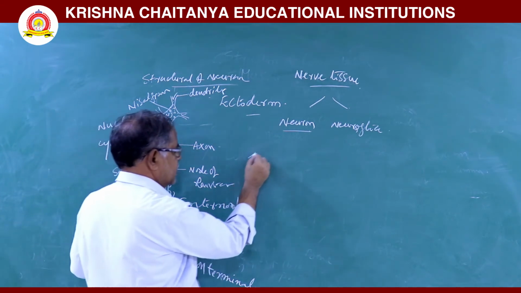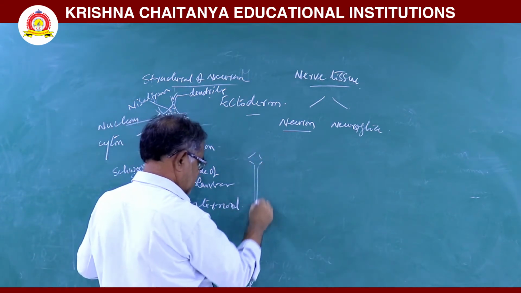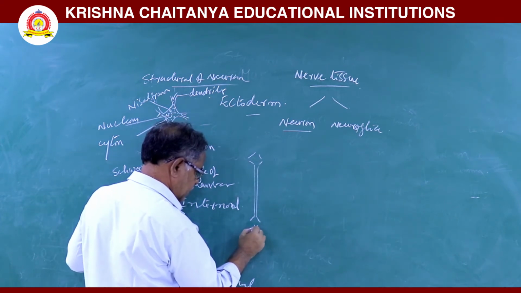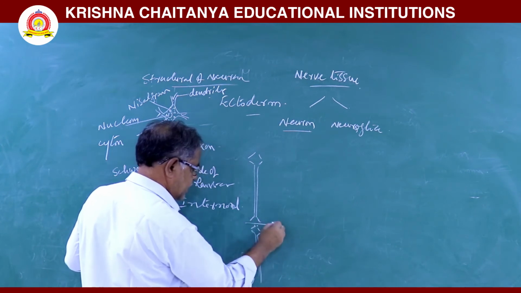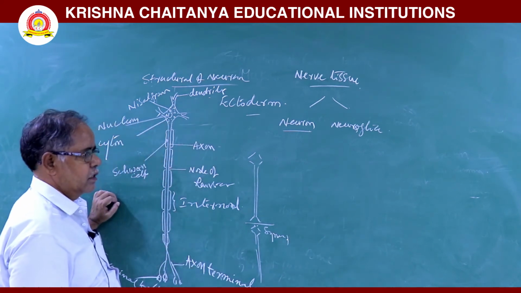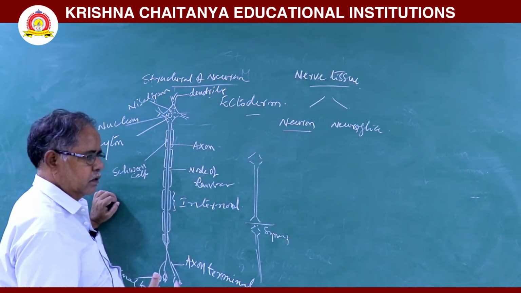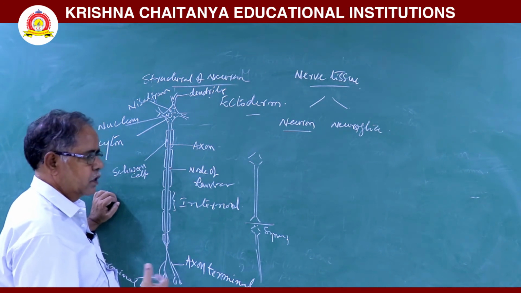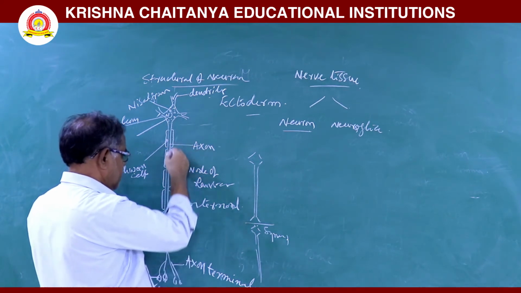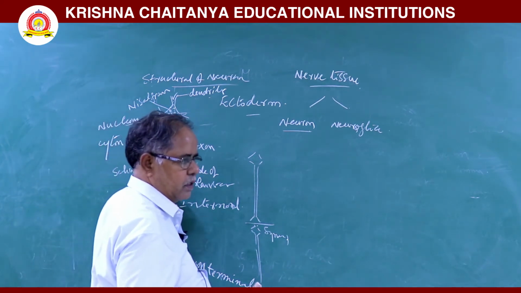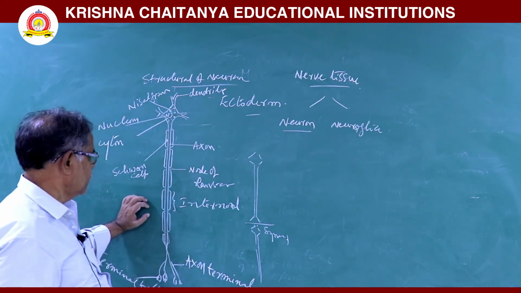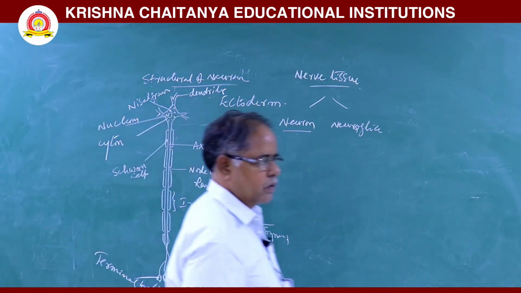The gap which is present between the telodendria and the dendrites of another neuron is called a synapse. This synapse is of two types: neuro-neural synapse and neuromuscular synapse. Next, a group of axons which are present in the central nervous system is called a tract. A group of axons in the peripheral nervous system is called a nerve.